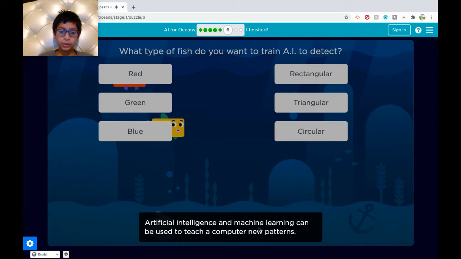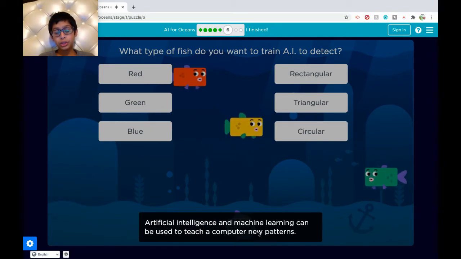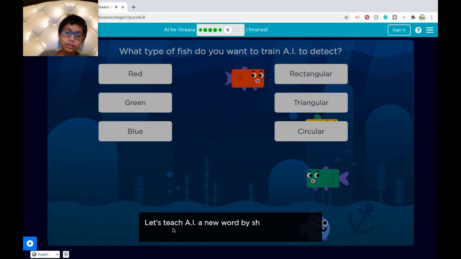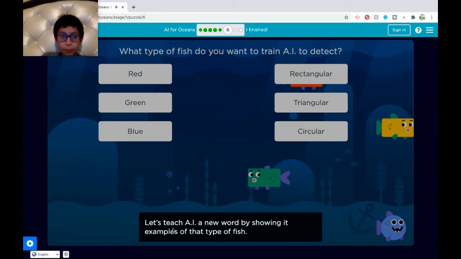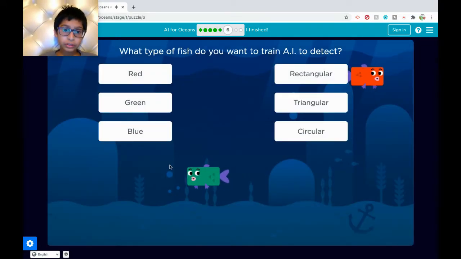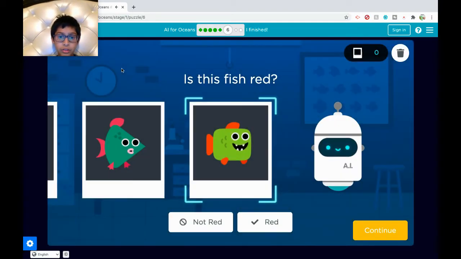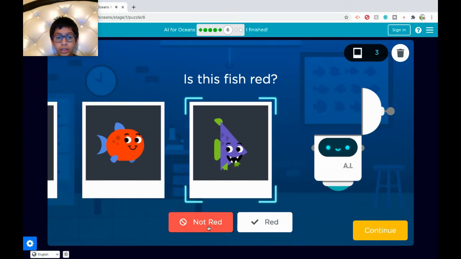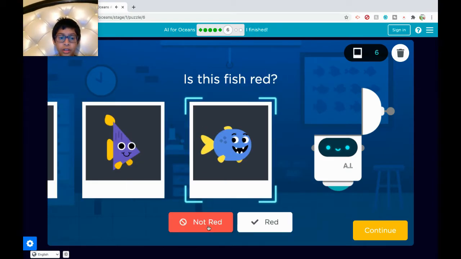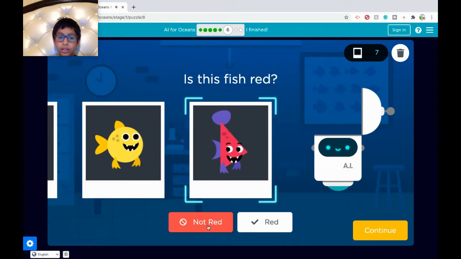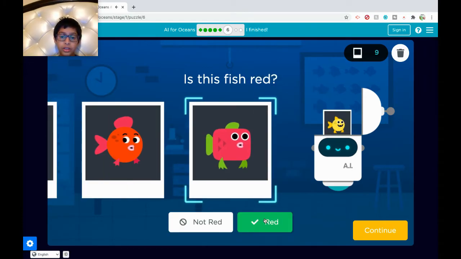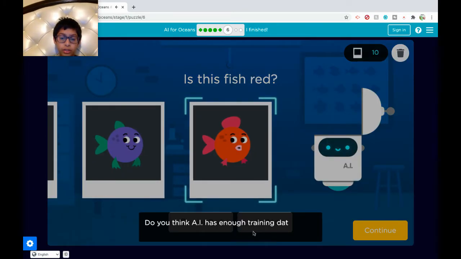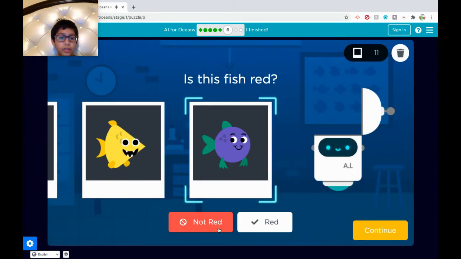Artificial intelligence and machine learning can be used to teach a computer new patterns. Let's teach AI a new word by showing it examples of that type of fish. Okay, let's do red. Not red, not red, red, not red, red, not red, not red, red, not red, red.